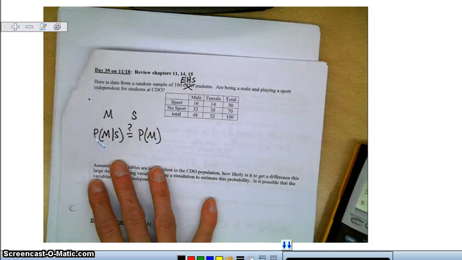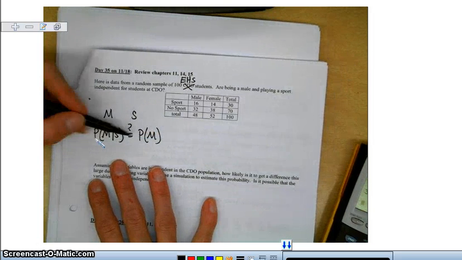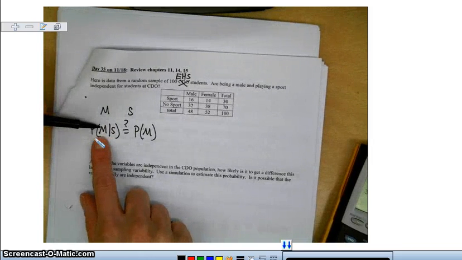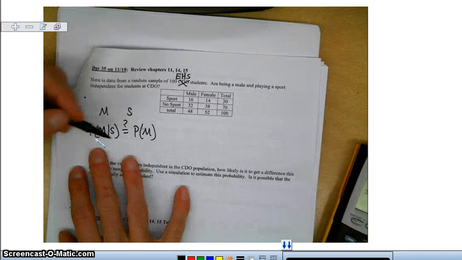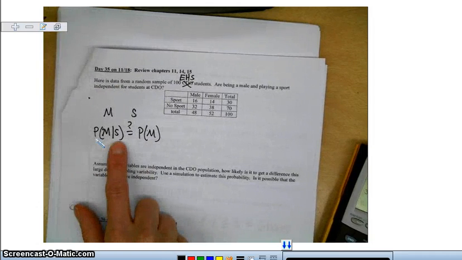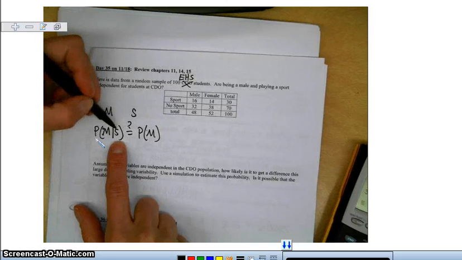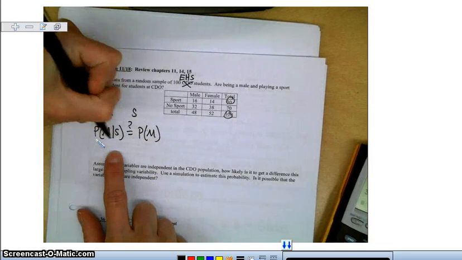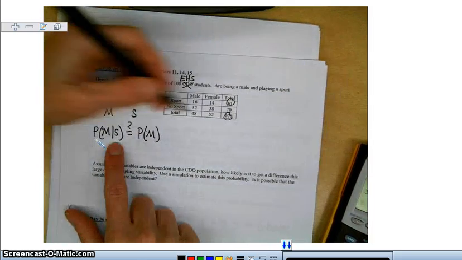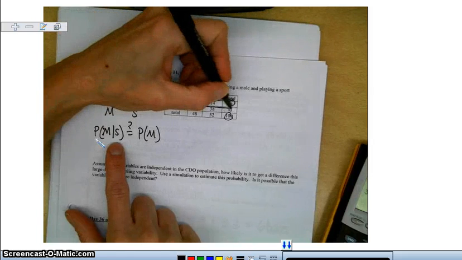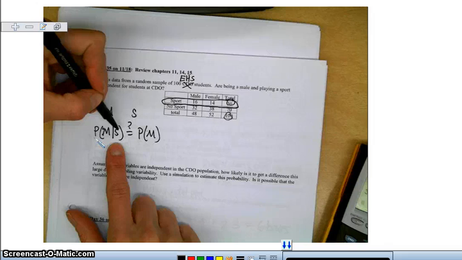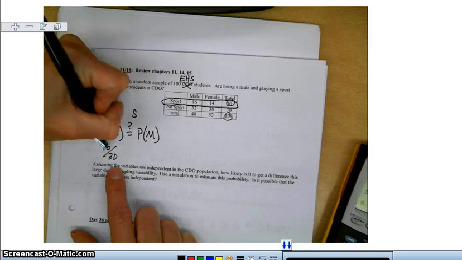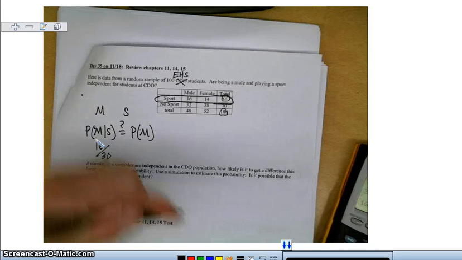I could do it a different way. I could do sport given that I'm a male, but however I choose it, I just pick my two events, and the probability is the same in both. So knowing that I play a sport, out of everybody, 30 out of 100 play a sport. So I'm narrowed to this right here. Because I know I play a sport, it's out of 30. How many of those are males? That's 16. So 16 divided by 30 is approximately